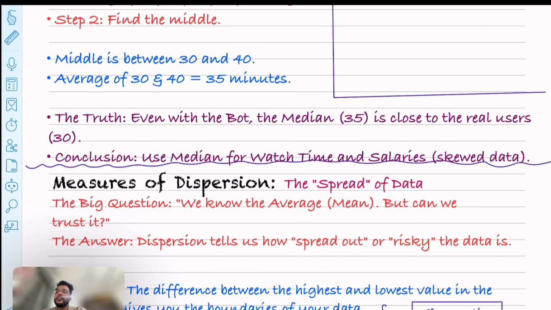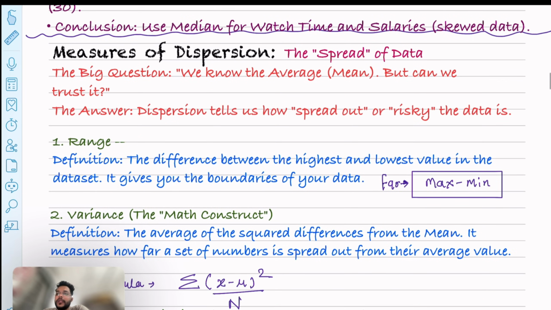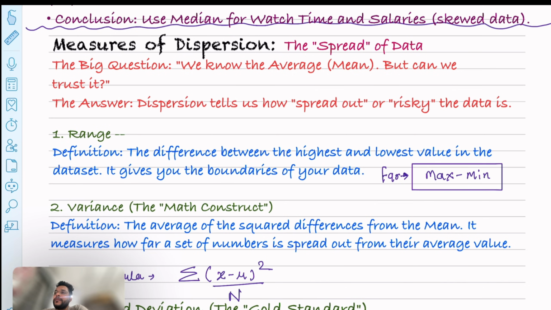Now let's see the third chapter, which is the measure of dispersion. As we have already calculated the mean, median, and mode, why is the mean not enough, and why are we going towards measures of dispersion? Let's first talk about the range. The range is simply the difference between the highest and lowest value in the data set. It gives you the boundaries of the data. The formula is max minus min.